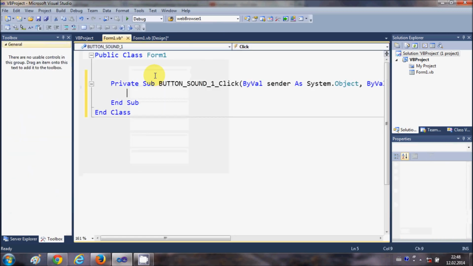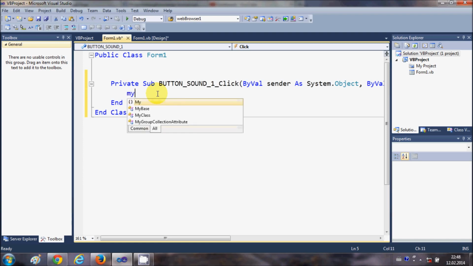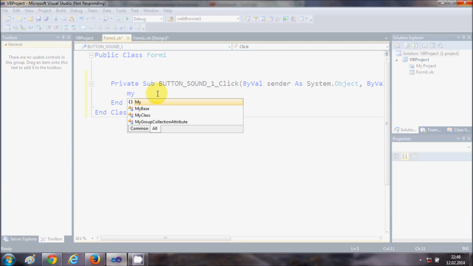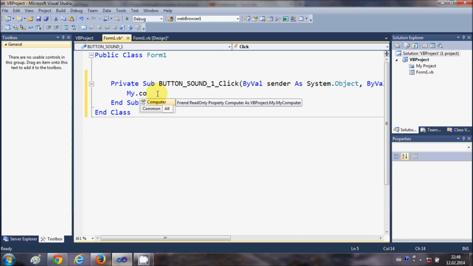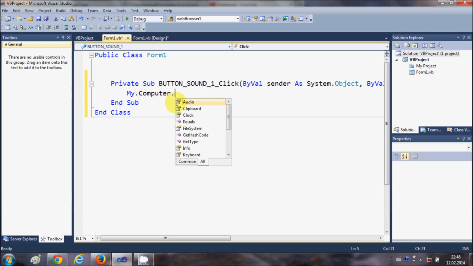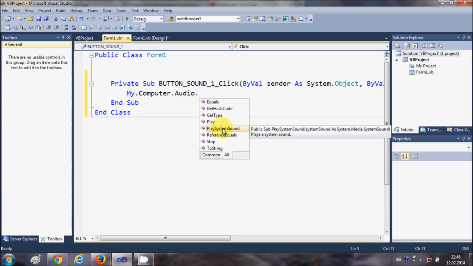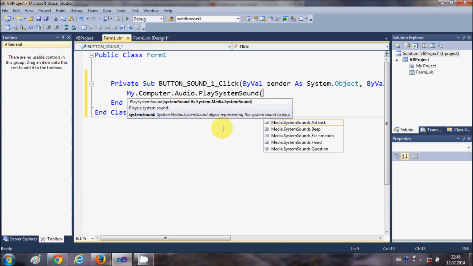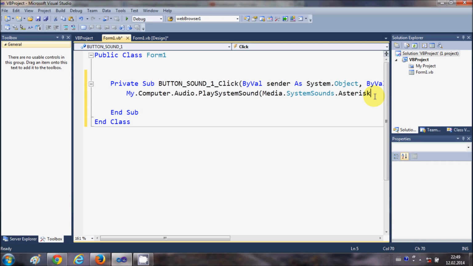Now double click this first button and here I will write the code for the first sound. So I will write my dot computer dot audio dot play sound, and in here I'm going to add this first system sound, which is media dot system sounds dot asterisk. Okay, and I will close this,